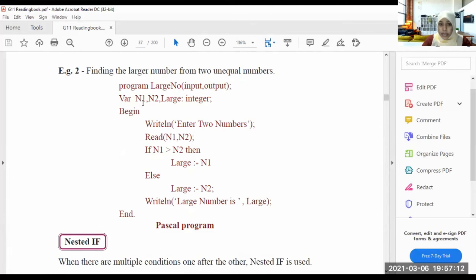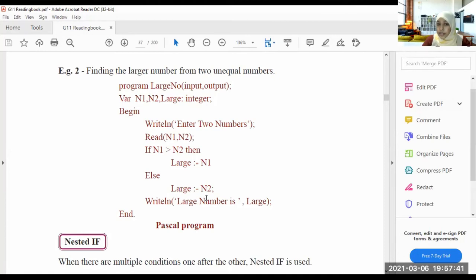Variables were n1, n2, large. All three are integers. Begin. Writeline, enter two numbers. Read n1, n2. If n1 greater than n2, then large equal to n1, else large equal to n2.